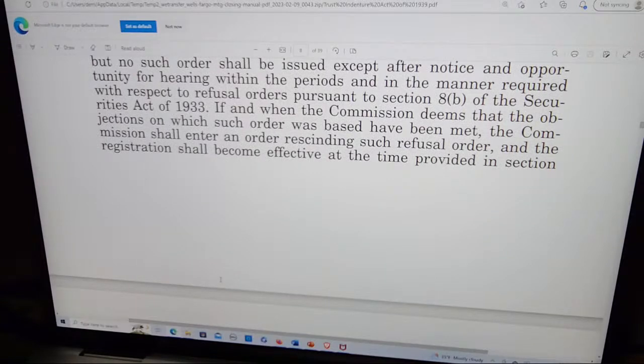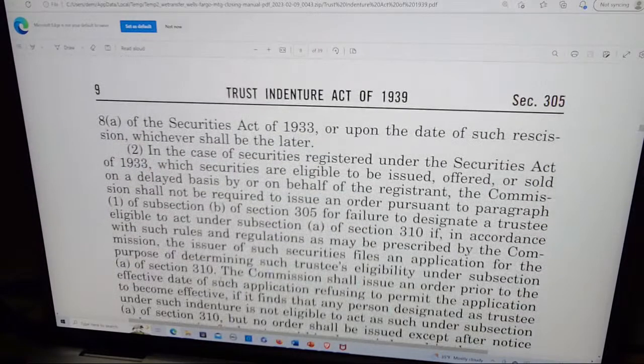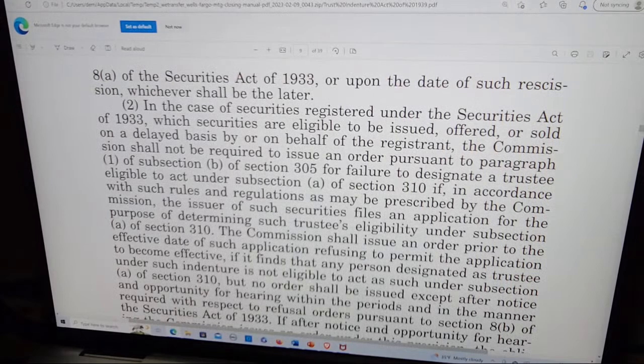If and when the Commission deems that the objection on which such order was based have been met, the Commission shall enter an order rescinding such refusal order, and the registration shall become effective at the time provided in section 8A of the Securities Act of 1933 or upon the date of such rescission, whichever shall be later.